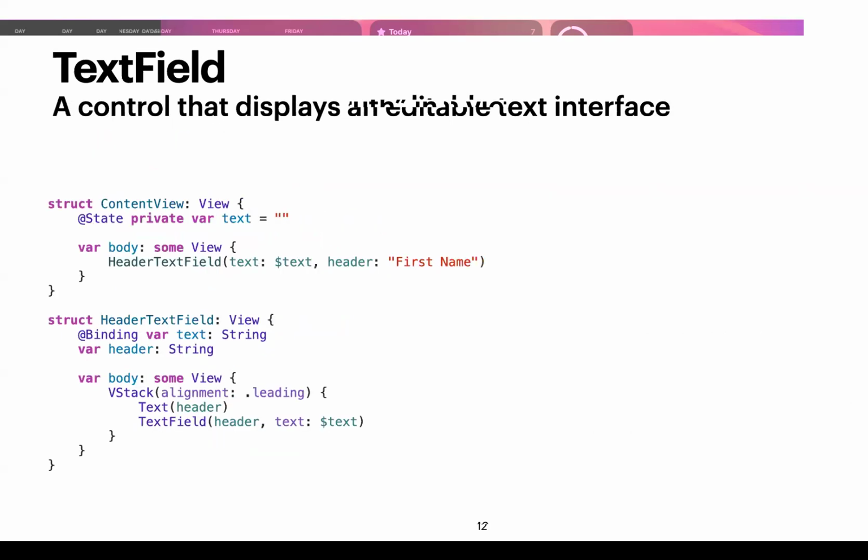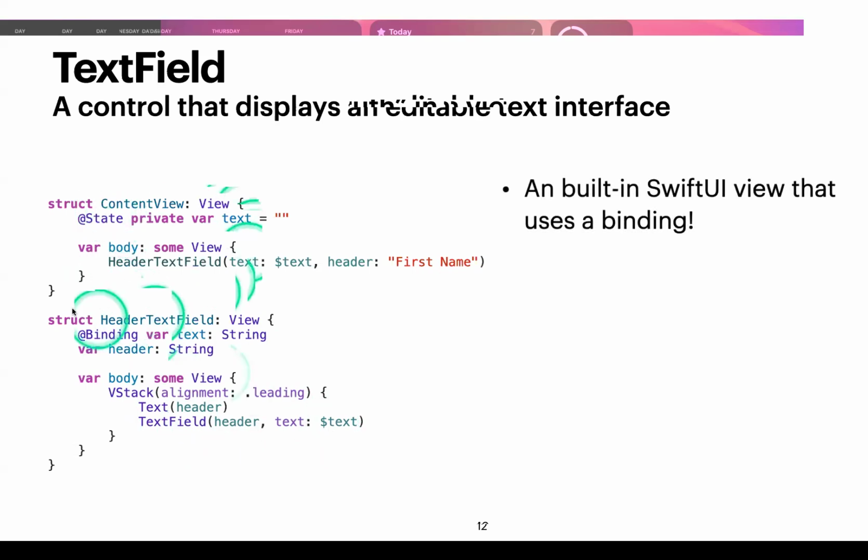So let's take a look at an example of using @State and @Binding. Within the SwiftUI API that Apple provides, one of them is something called a TextField. And one of its initializations is that you could pass in a text as a placeholder, and you could pass in a binding so that you could get whatever the user typed into the text field.